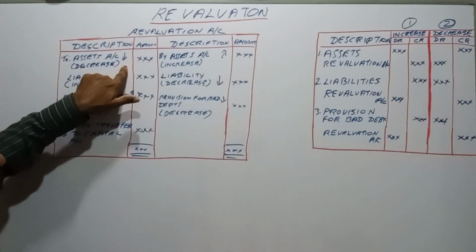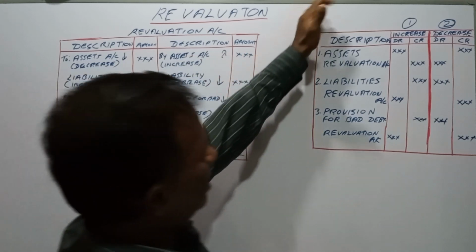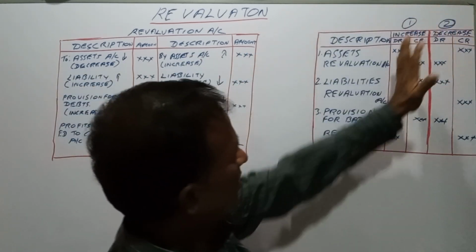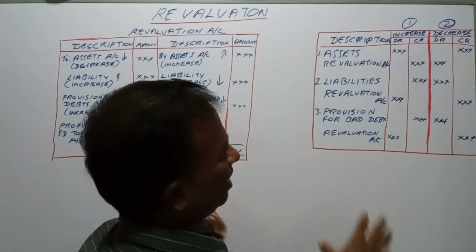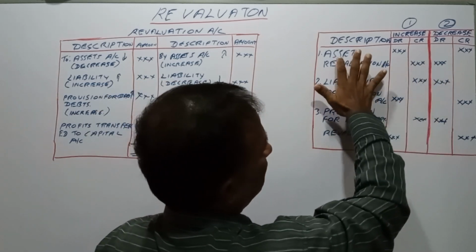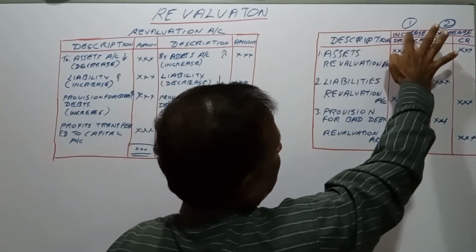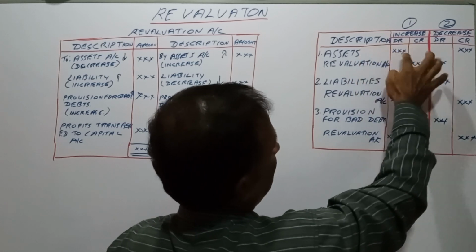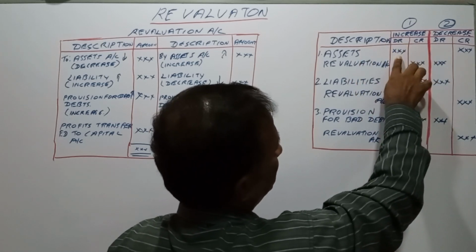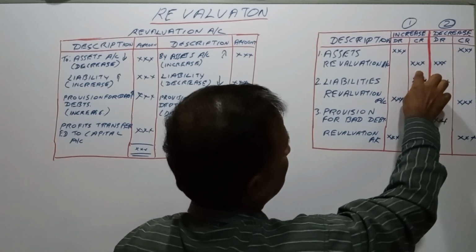I have mentioned it here. In this chart you can see at one glance: if there is an increase in assets, assets is debited and revaluation is credited.